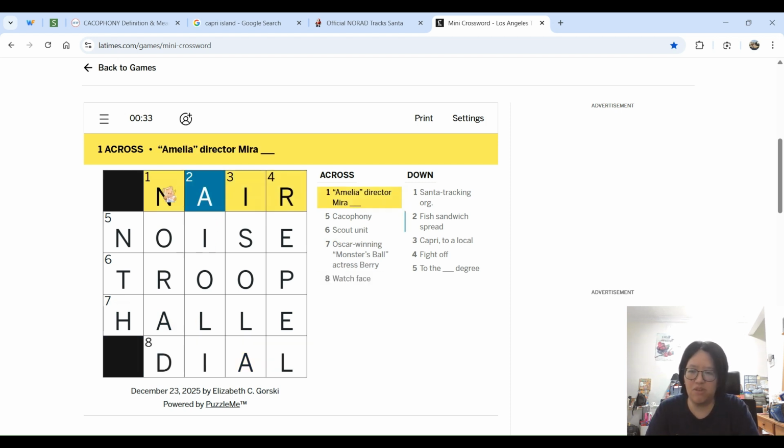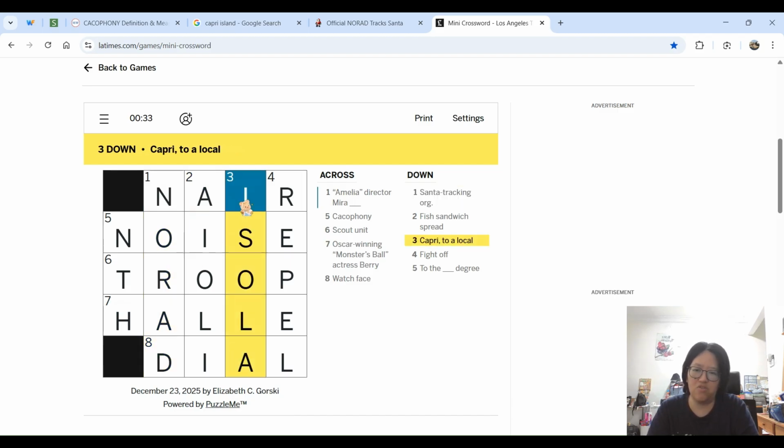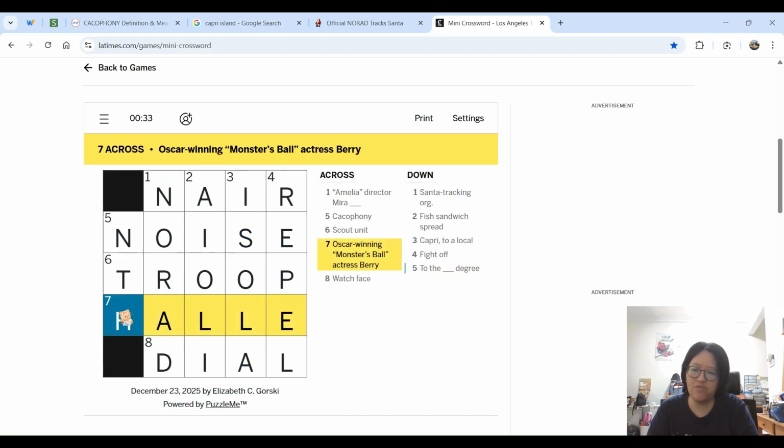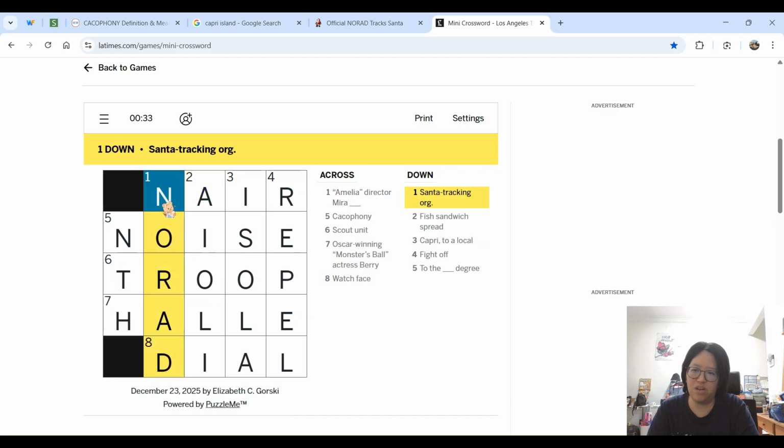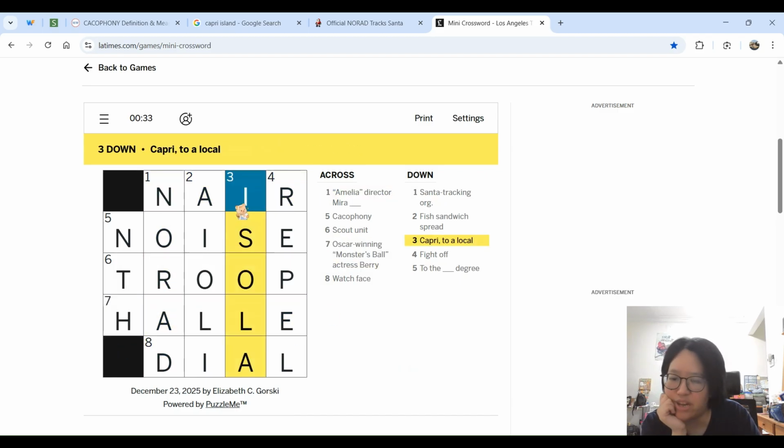There we go. So a couple of trivia things. Mira Nair, which I didn't know about her. NORAD, I think a lot of Americans must know this one, although like me, I forgot the name, so that was a tough one to get. Isola, language one. Halle Berry trivia. That's mainly it, I would say. So a couple of trivia. I think one down, one across, seven across, three of those, plus the language one at three down.